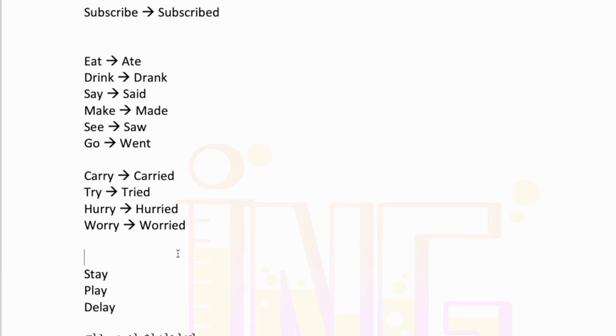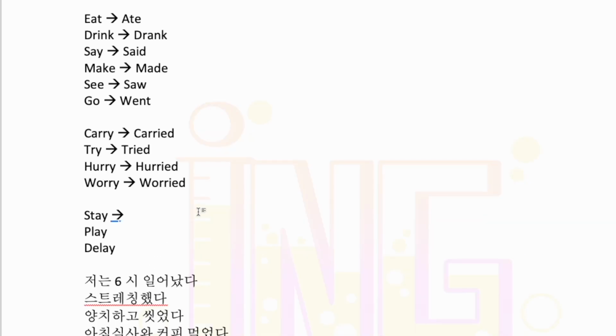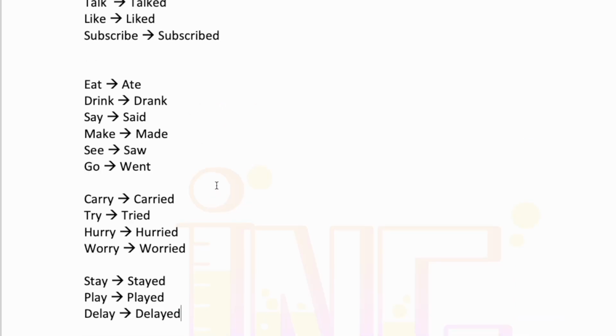Now, what do we do when the letter next to the Y is a vowel? If it's an A, E, I, O, or U, this is quite simple. We follow the traditional rules, the basic rules for past tense. We're just going to add an ed. Everything else is going to stay the same. So stay becomes stayed. As you saw earlier, play becomes played. And delay becomes delayed. So here we have our 4 categories of rules.